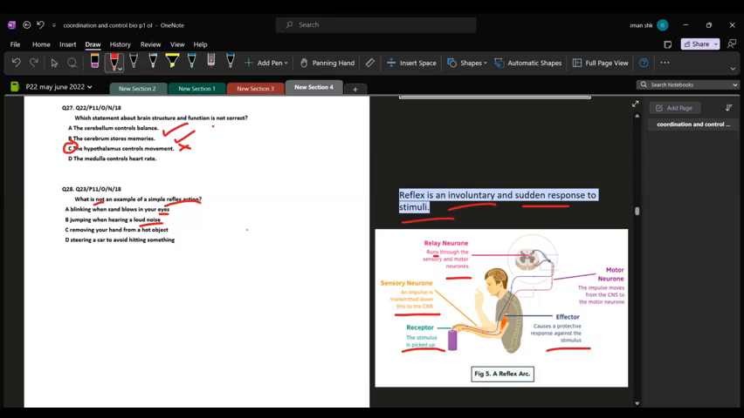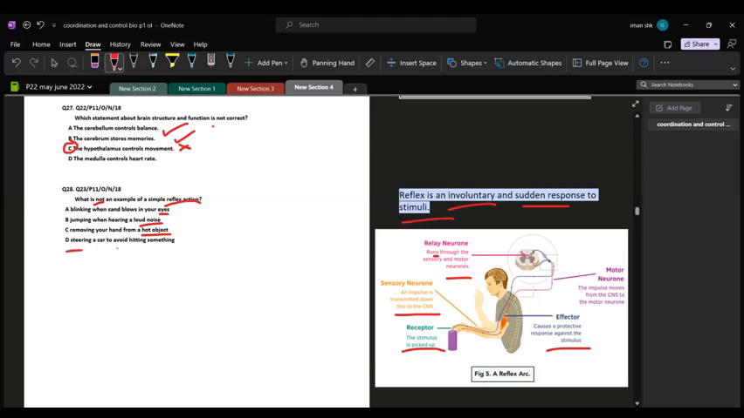As soon as you hear a sharp noise, you would automatically jump. You won't think whether I have to jump or not. Removing your hand from a hot object, this is a very common example of a simple reflex action. That as soon as you touch a hot object, you immediately pull away your finger. This is involuntary, meaning no conscious thought process is involved and it is an automatic response.